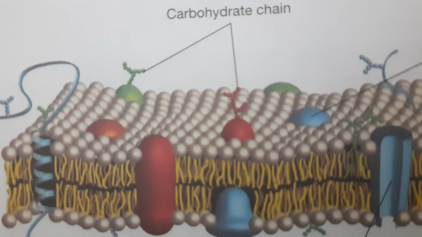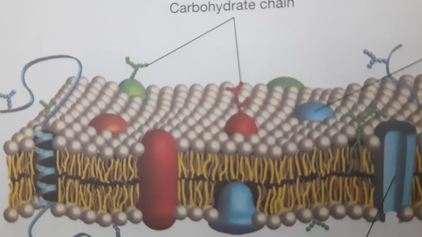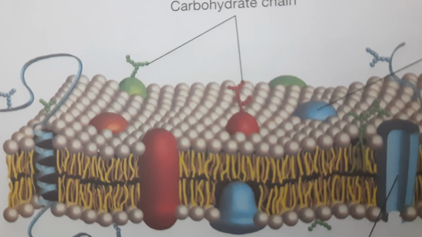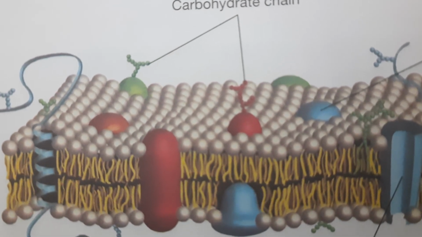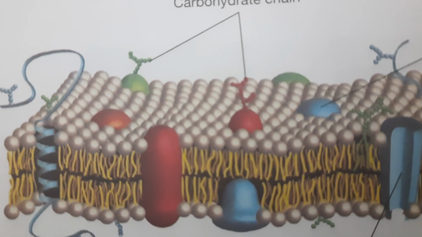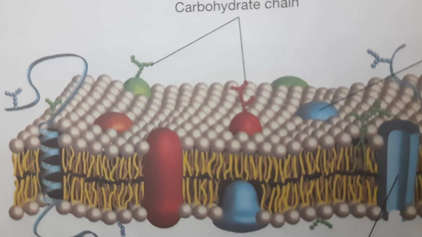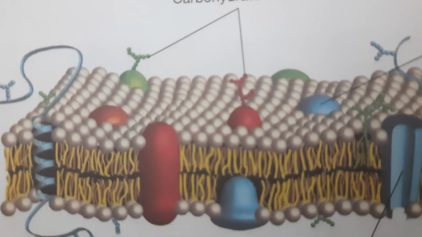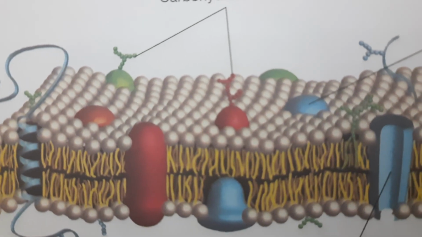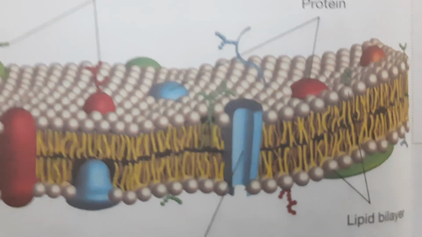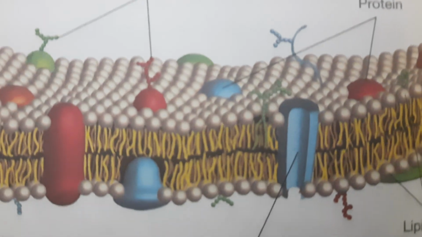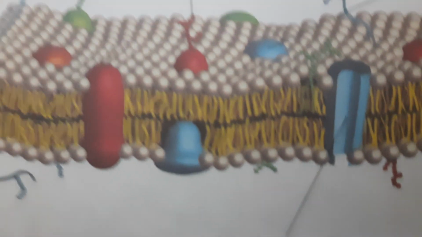Its main function is selective permeability, meaning it allows only certain fluids through it. Endocytosis, as I just told you, engulfs foreign particles entering from the external environment into the internal environment. It occurs in amoeba, which acquires its food by the endocytosis process.